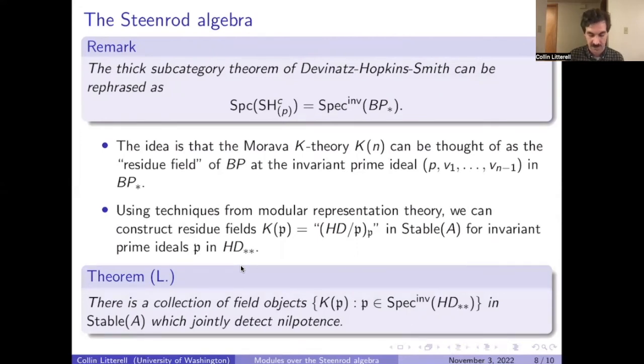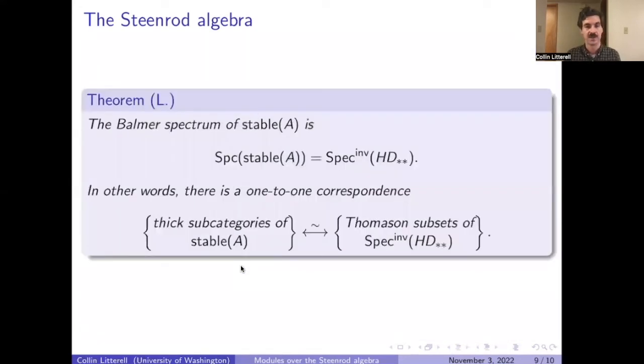Okay, and now with this, we can carry out a computation of the Balmer spectrum of the finite, or compact, objects in stable A. We get that the Balmer spectrum is the invariant prime ideals in HD_{**}, which is a very nice analogy with the original story.